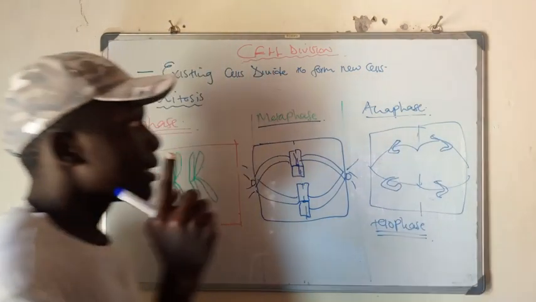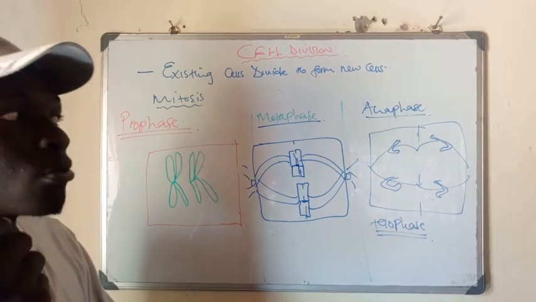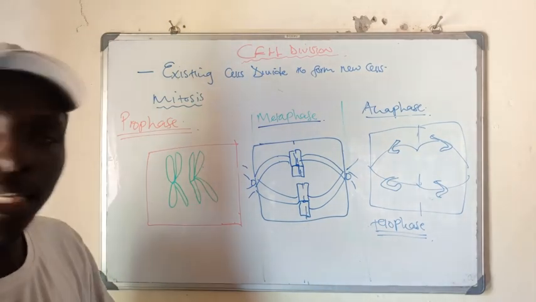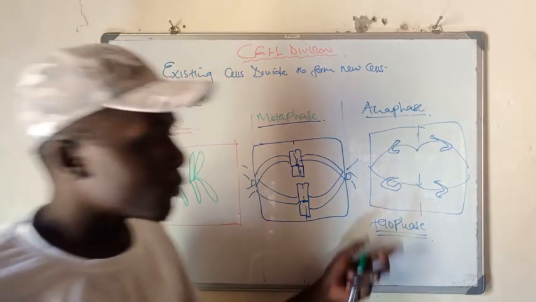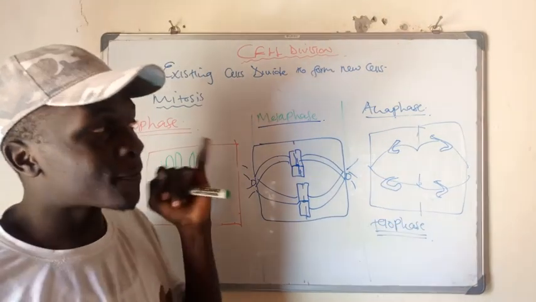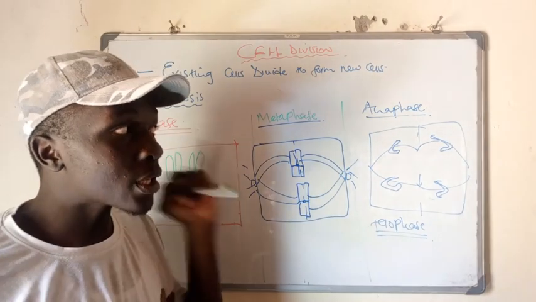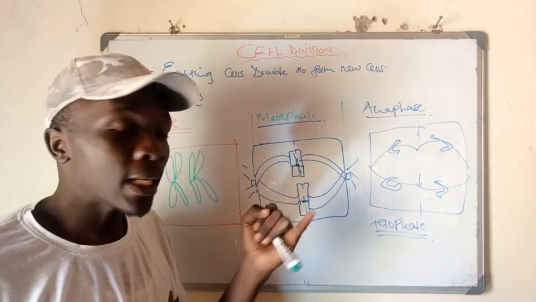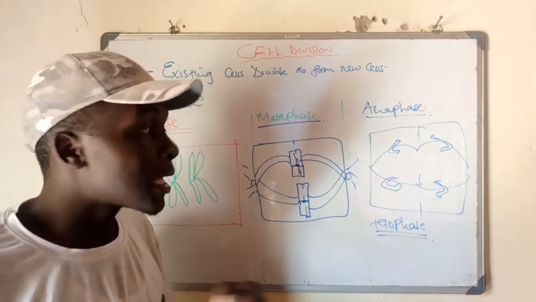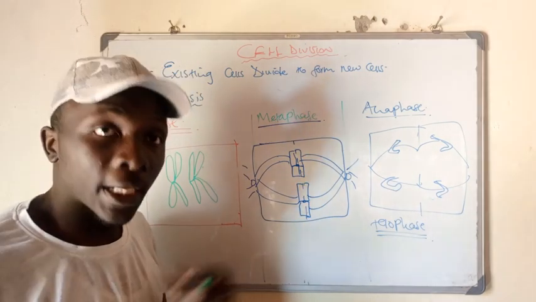Chromosomes. Remember, this is mitosis, so we are trying to restore the number of chromosomes as we had initially. So the notable part here in telophase is that firstly, the things that disappeared during the prophase, like the nuclear envelope, the nucleolus, they will now start to form again.